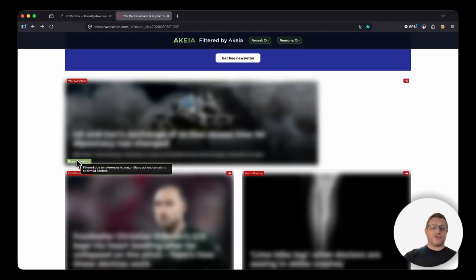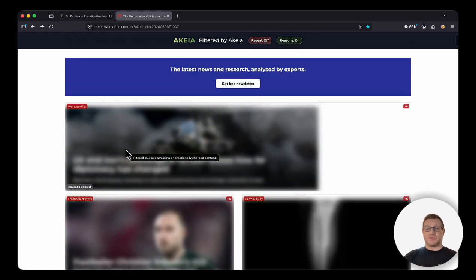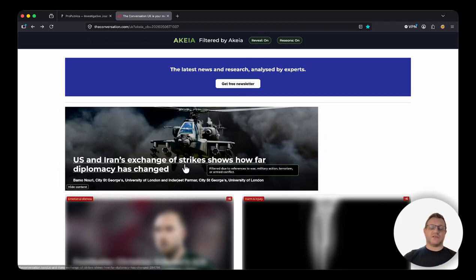Now, I mentioned that was controllable. I gave the option here, in this case, in the banner, to be able to say, well, I'd like to just toggle that off. So all the articles now that have been blurred, you'll notice I can't reveal that content. Now, that could be something set by an administrator as well. That might be something after a learning period where people get comfortable with the system and say, you know what, I simply want reveal disabled. I don't want to be able to click on it, because there is quite a lot of research that says people that tend to start looking at negative content, the very way that the brain works means that people typically click into that content, and that might trigger other things, meaning that they will then follow other links and get into a doom scrolling pattern.